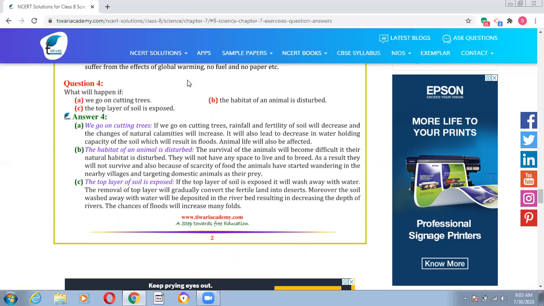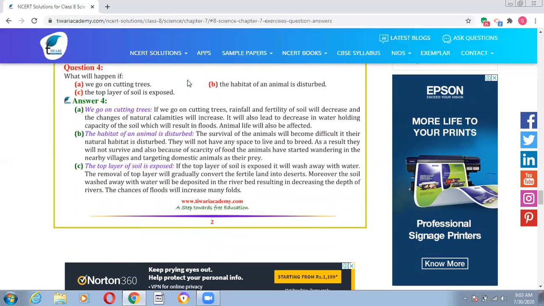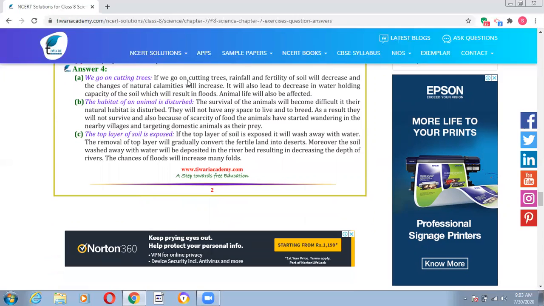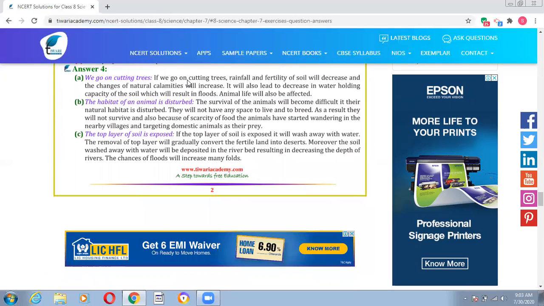Then, what will happen if the habitat of animals is disturbed? If the habitat is disturbed, then they will not get any space to live and breed. As a result of this, their survival will be difficult. The top layer of soil is exposed. If the top layer of soil is exposed, it will be washed away with water. The removal of the top layer will convert the fertile land into deserts.